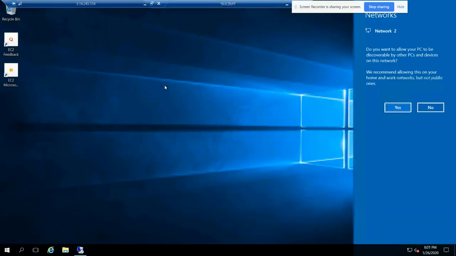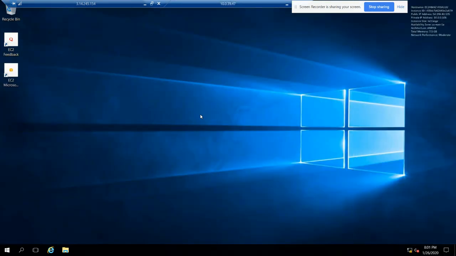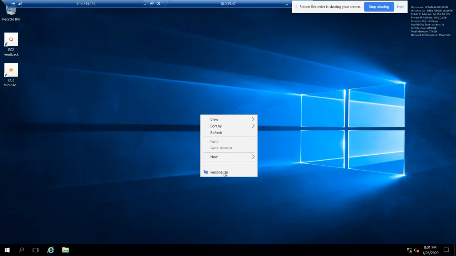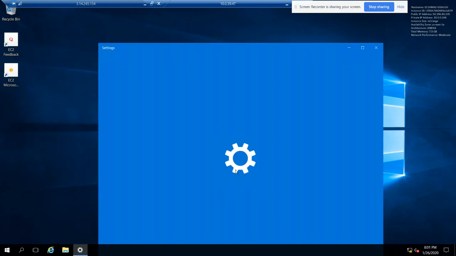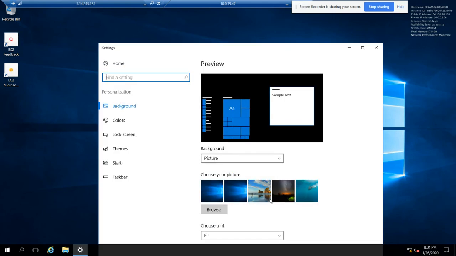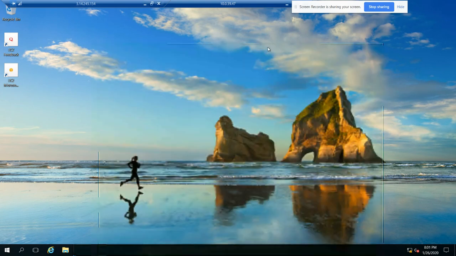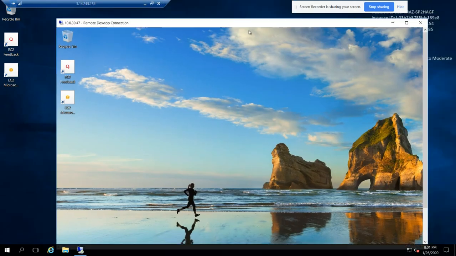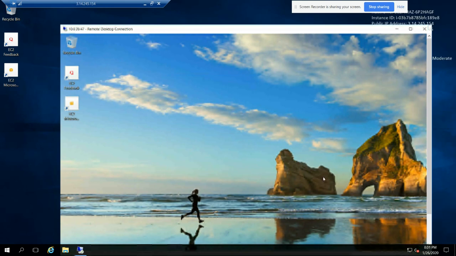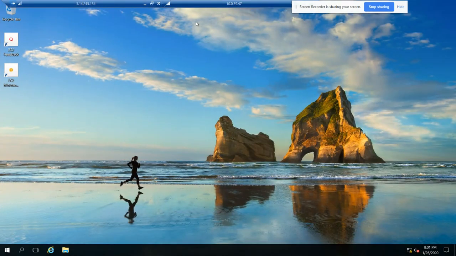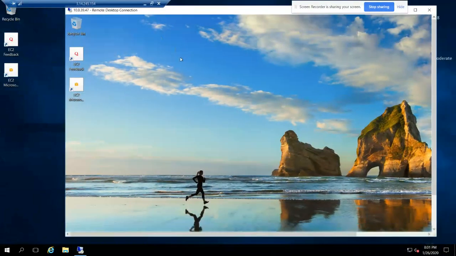I'm seeing if I can set any color in Personalize. So guys, I changed the background, this one, the beautiful girl running with a mountain. So this is my private, and the other one is my public one.